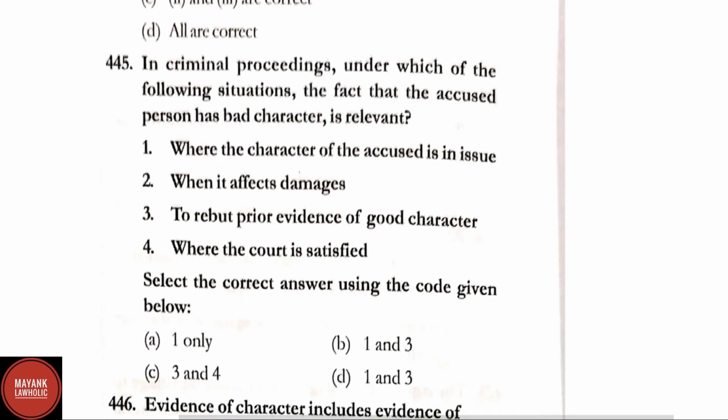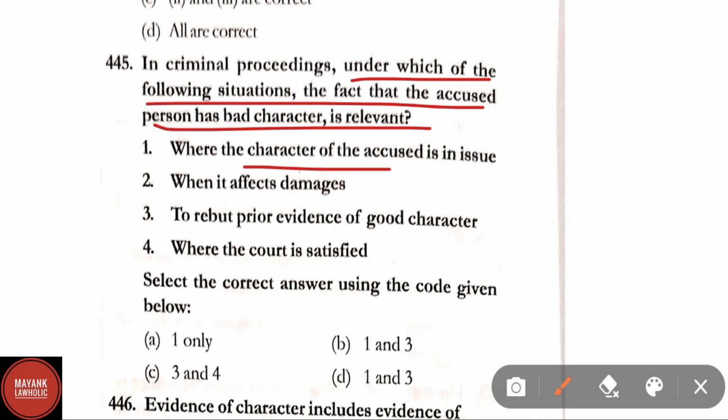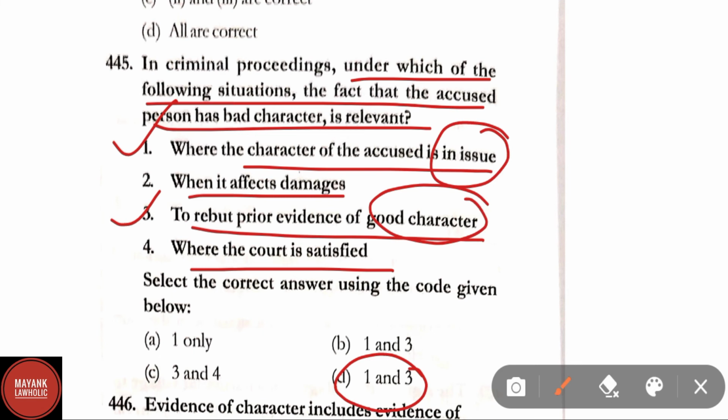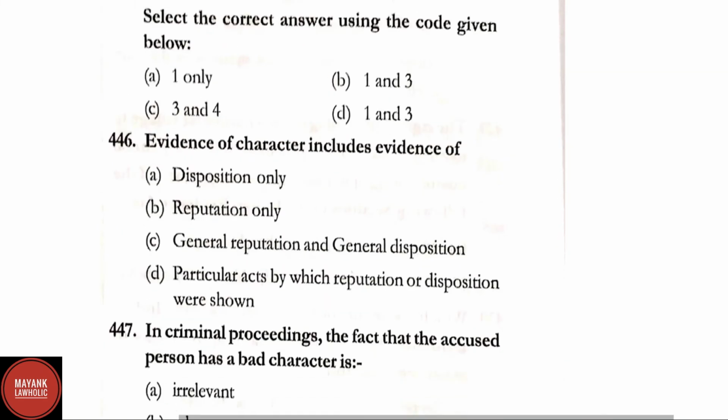Question number 445. In criminal proceedings, under which of the following situations is the fact that the accused person has bad character relevant? Statement first, where the character of the accused is an issue. Second, when it affects damages. Third, to rebut prior evidence of good character. Here correct answer is option D, that is first and third statements are correct. That is, where the character of the accused is an issue, and third, to rebut prior evidence of good character. In both situations, in criminal proceedings, the fact that the accused person has bad character is relevant.